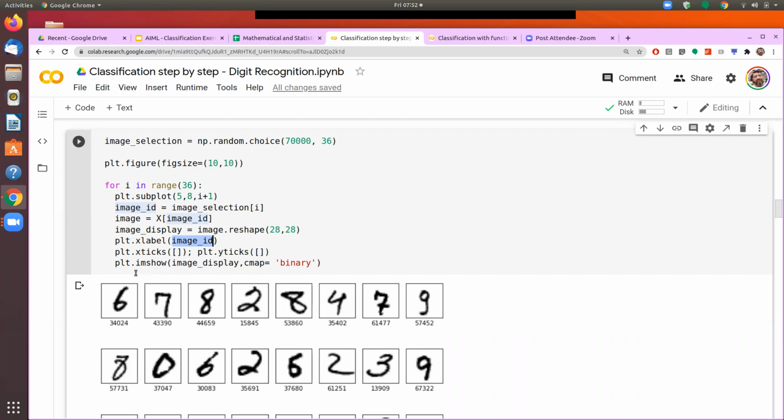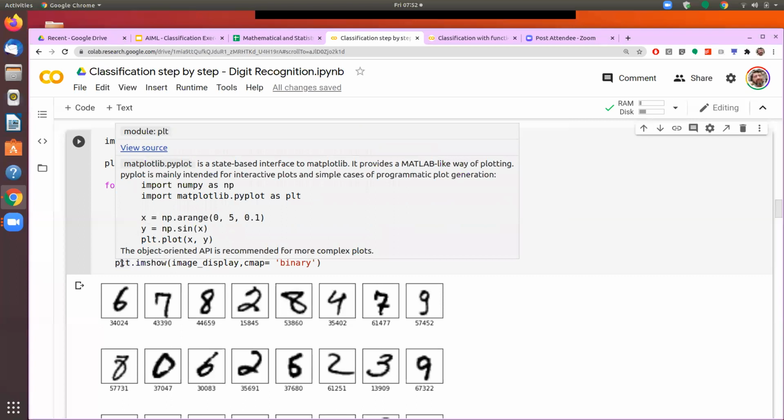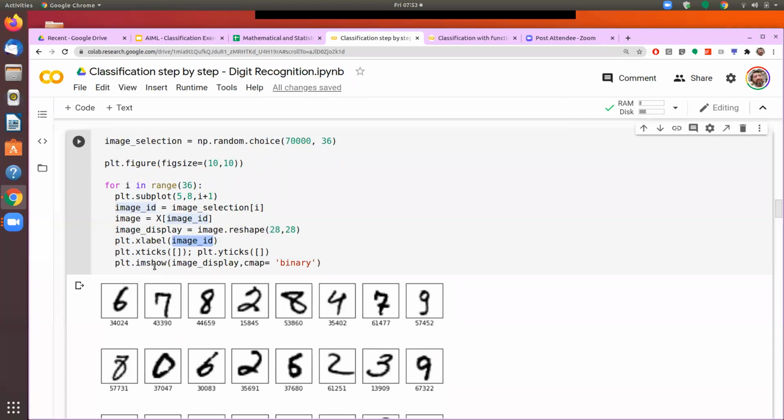Okay. And then I say plt, which is the matplotlib library. In that I call the imshow function, and then we provide the input, which is the reshaped array. So the reshaped array is image_display, which is the input, and then I just say color map is binary. It means show me in black and white. Okay, that's all we have to do.